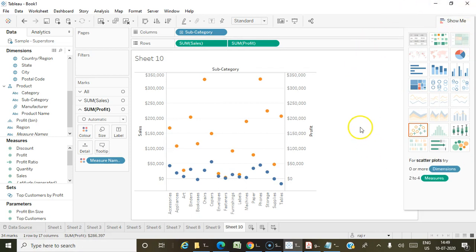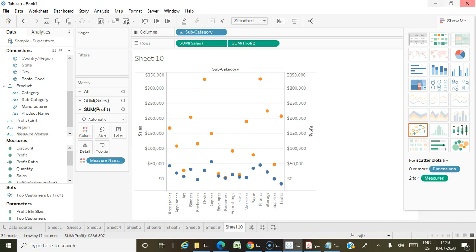Okay, dual axis charts can also be called combination charts. It can also be called a dual combination chart as well. So this term may also be asked.